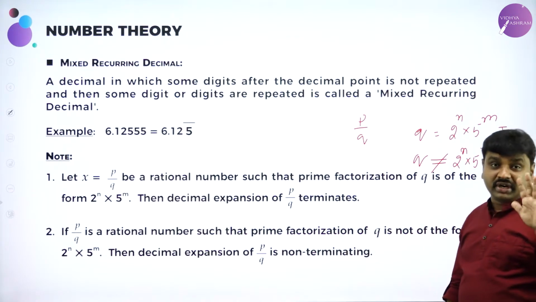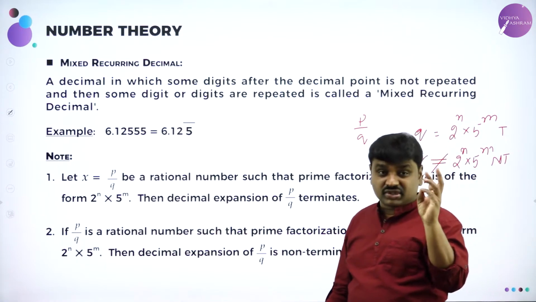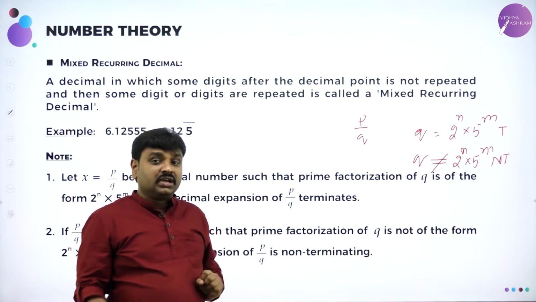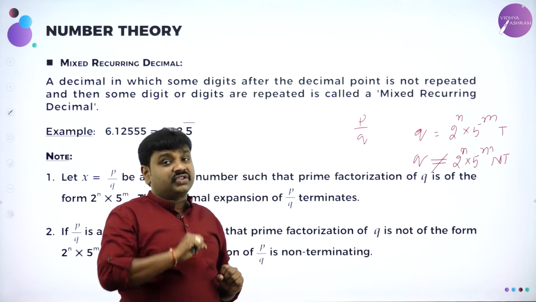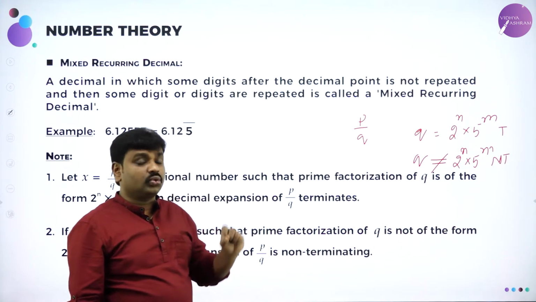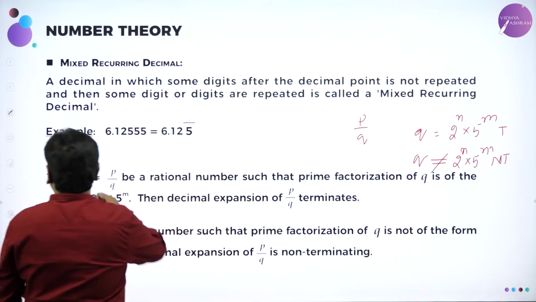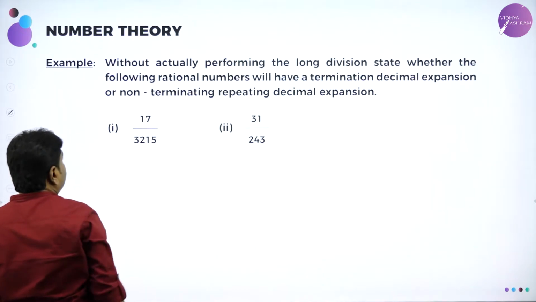If q does not have factors 2 and 5, then it's non-terminating. If it has to terminate, the denominator should have 2 and 5 as factors, or any one should be the factor. 2 or 5 must be a prime factor. We'll see more examples to make you thorough.